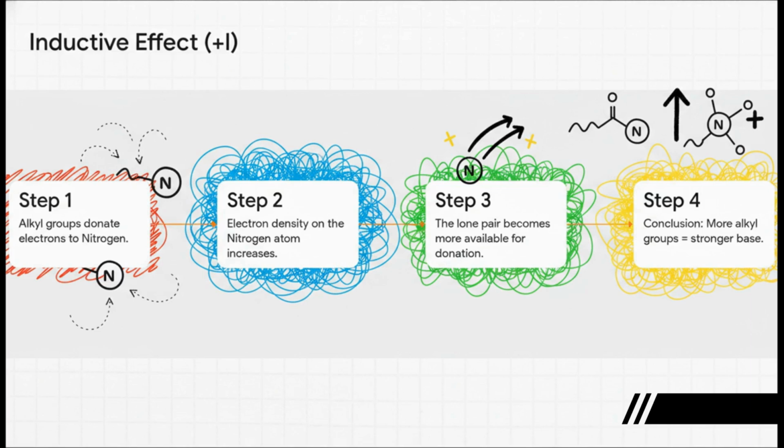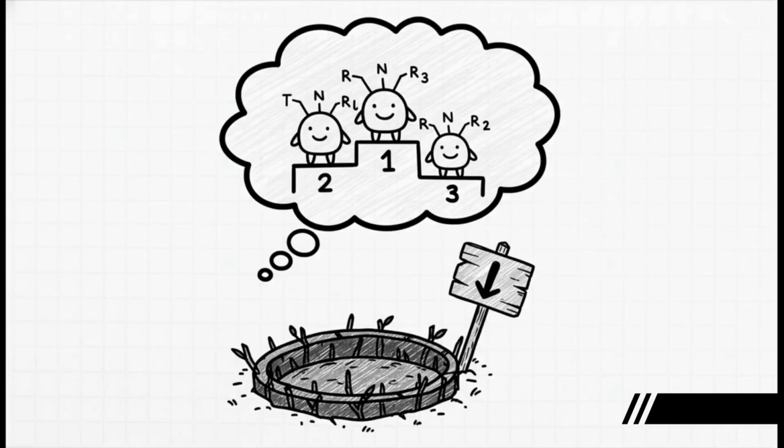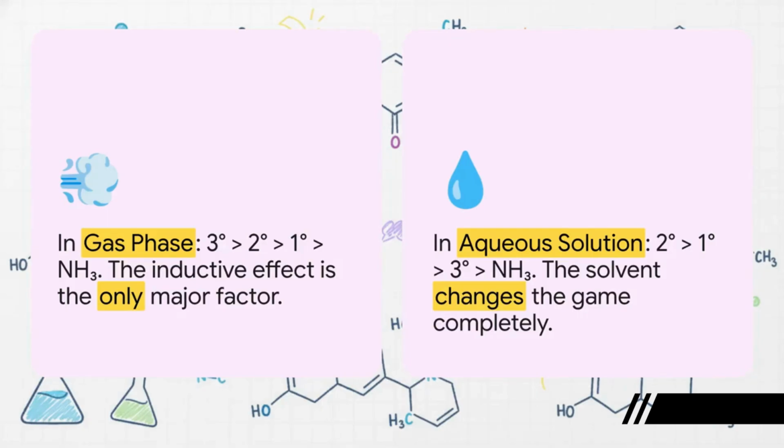So logically you'd think, hey, the more of these generous alkyl groups I have, the stronger the base must be. And boom, this is the trap. This is trap number one. If the inductive effect was the only thing that mattered, the order of basicity would be super simple. Tertiary is the best, then secondary, then primary, and poor old ammonia comes in last. A tertiary amine has three groups pushing electrons in, so it just has to be the strongest, right? Well, hold that thought, because this is only half of the story, and CUET loves to test you on the other half.